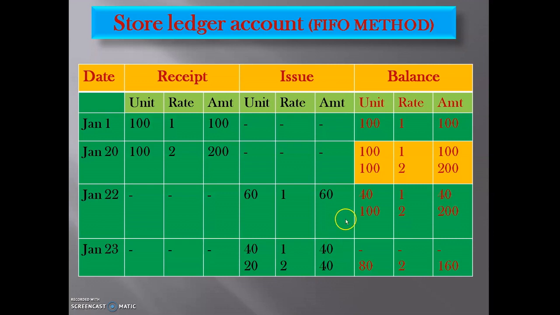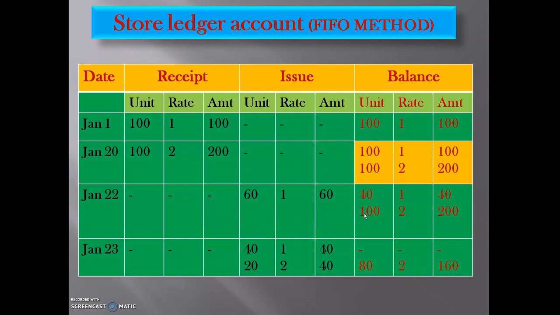After that it will take from the second lot, because the 40 units in the first lot are over. From the second lot, that is 100, it will take only 20 units, because the production department needs only 60 units, and 40 it has taken from the first lot. The remaining, 60 minus 40, is how much? 20.